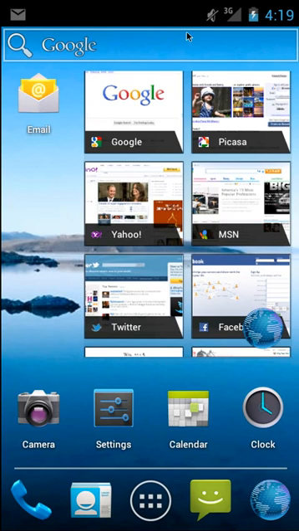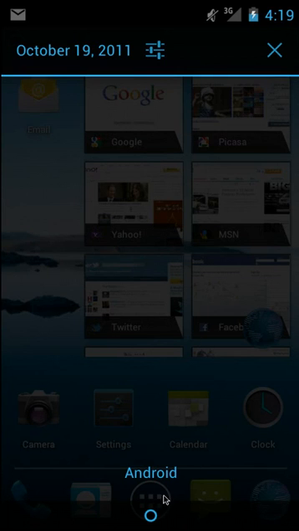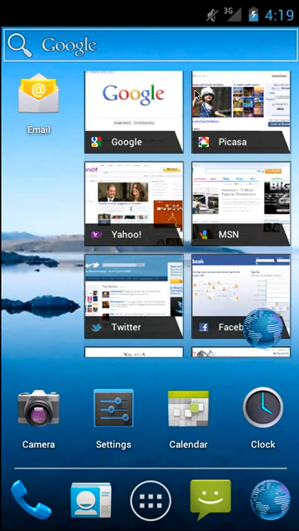Let's go into the notification tray first. They've redone the notification tray. Now with the notifications, you can swipe individual ones off of the screen if you want to deal with them later. So if I swipe that, it's gone. Imagine having 10 notifications, and 5 of them you want to deal with, 5 of them you don't care about. With the swipe, it really helps you hone in on the notifications that you want to action on later.